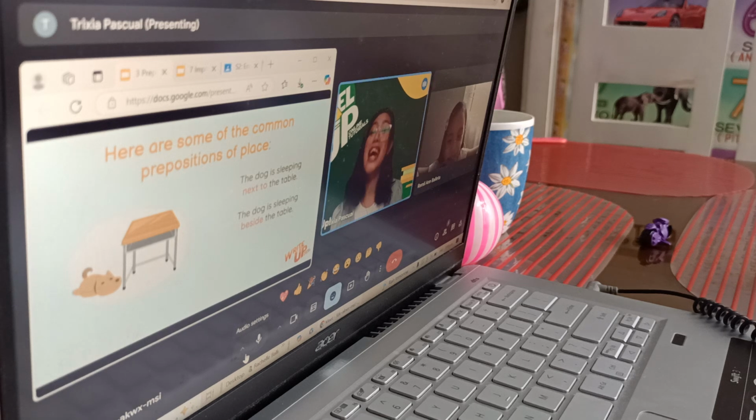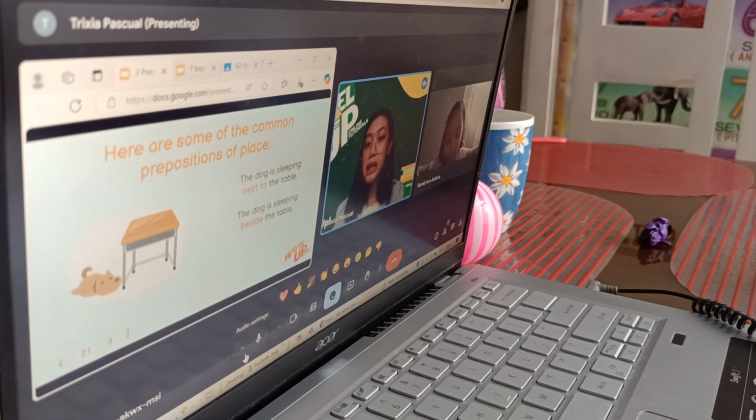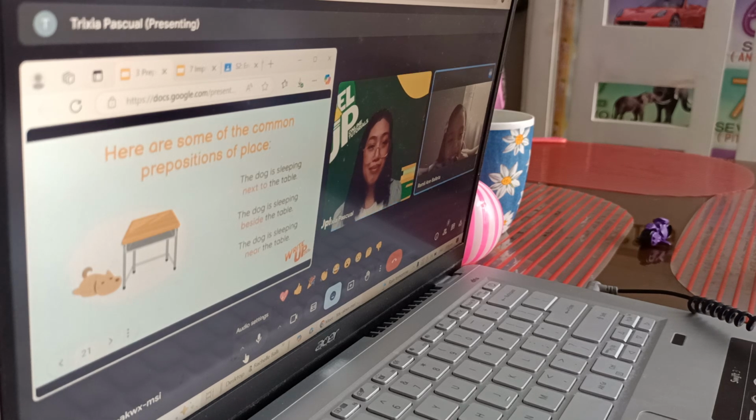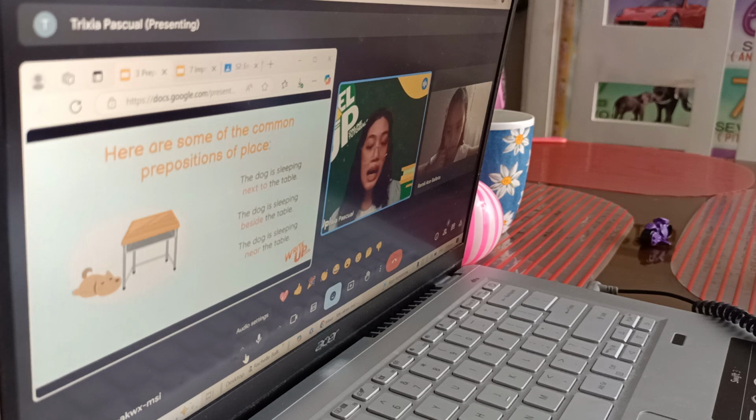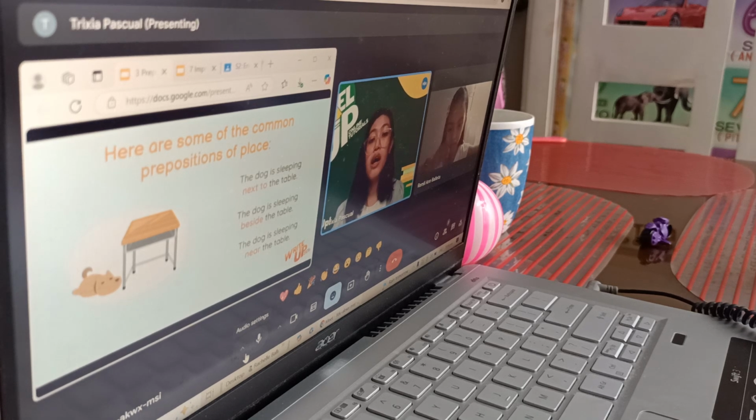Yes, because we have many prepositions of place. How about this one? The dog is sleeping near the table. Do you think it will still look like this? Yes. Alright, so that is great. When we say the dog is sleeping next to the table, beside the table, or near the table, we can all imagine these sentences as something that looks like this. This is the dog, and this is the table. The dog is next to, beside, or near the table.